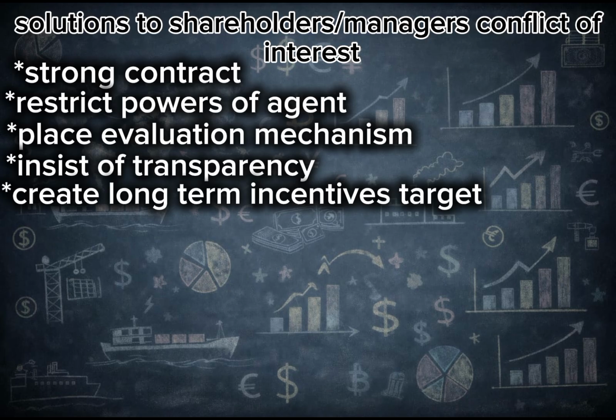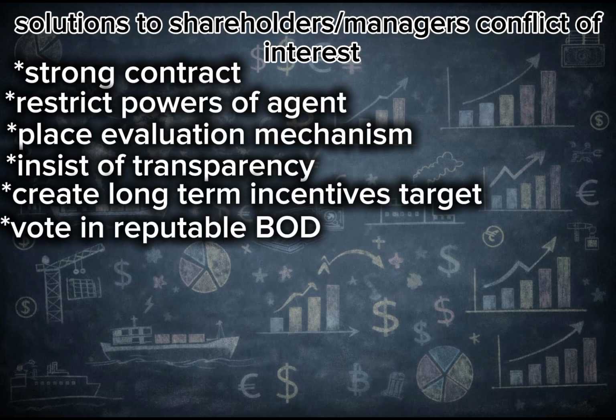Since the shareholders' interest is to maximize long-term wealth, one of the ways to manage this agency problem is to give managers long-term incentive targets, so that if they meet this target over a period of years, they will be given cash bonuses. Another way is by voting in a reputable board of directors, that is, a board that has the interest of the shareholders at heart and not their own interest. Because even with a board of directors that was voted in, sometimes they and the managers connive together to pursue their own personal self-interest and not the interest of the general shareholding body.